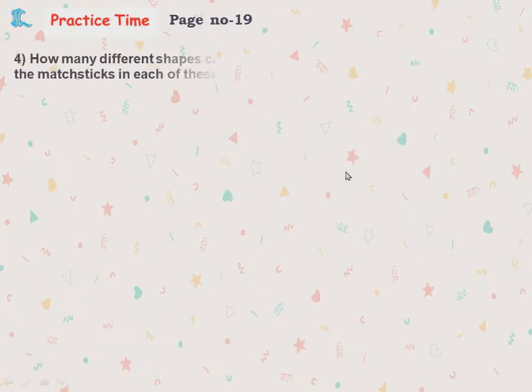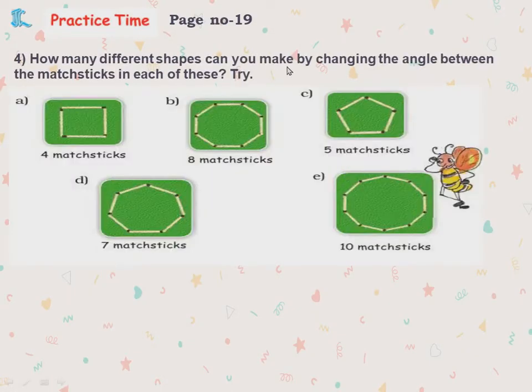Practice page number 19. How many different shapes can you make by changing the angle between the matchsticks in each of these? By changing the angle, how many different shapes can we make? For example, 4 matchsticks are there. This is given in the form of a rectangle. Now I'll make it in the form of a diamond. Okay, like this. According to your creativity, you have to do, children. I'll give 2 examples. You have to do this because this should be the children's own thinking.